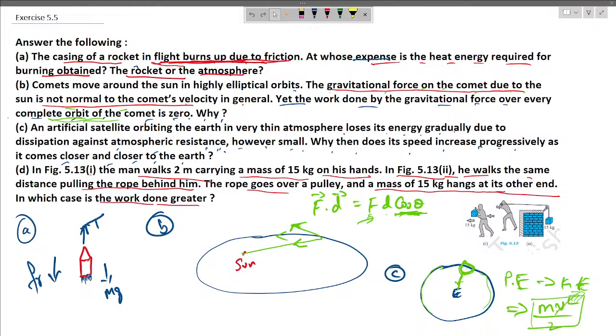So the work done is greater in the second case over here, because in the first case the force exerted is vertical while the displacement is horizontal, leading to no work done in the direction of the force. In the second case, the force and displacement are in the same direction, resulting in positive work done. So here the force is provided by tension in the string, which is in the same direction as the motion of the man. So the work done in the second diagram is higher. Let's move to the next question if you don't have any doubts.